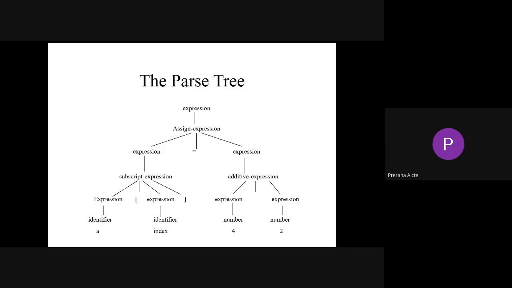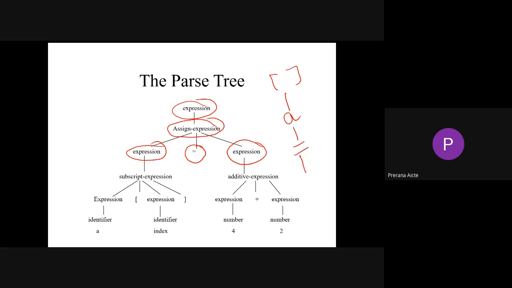See here, expression, assignment expression: expression equal to expression. That is expression, assigning expression equal to, and here we gave only the value of 50, right? See here, expression, subscript expression. Expression is nothing but A, subscript, this expression is nothing but index, right?